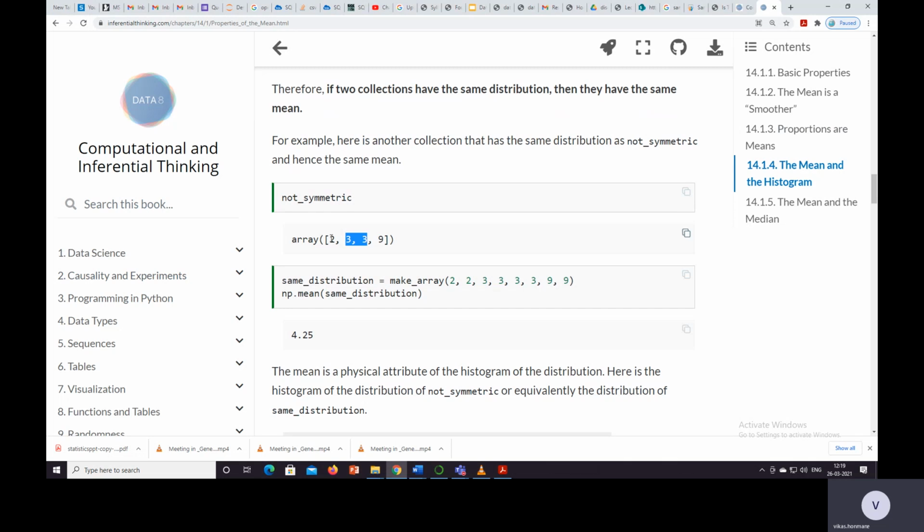So 2 is present only once, we add 2 one more time, 3 is present twice, so we add 3, 3, and 9 is present only once, so we add one more 9 to it.